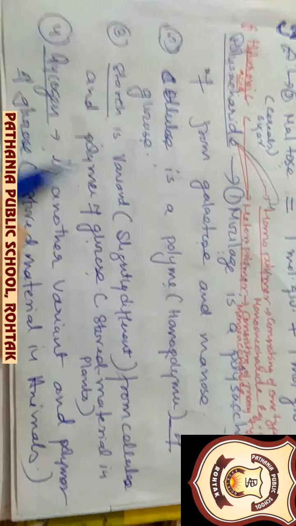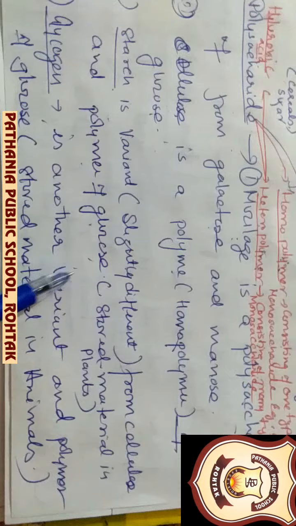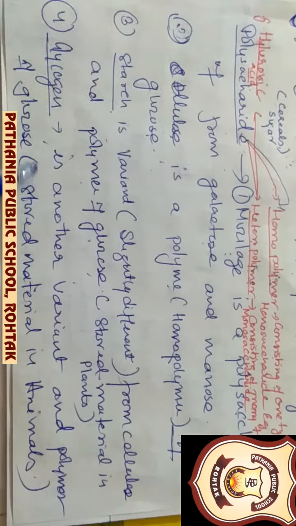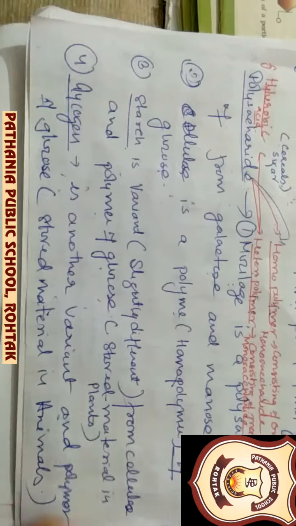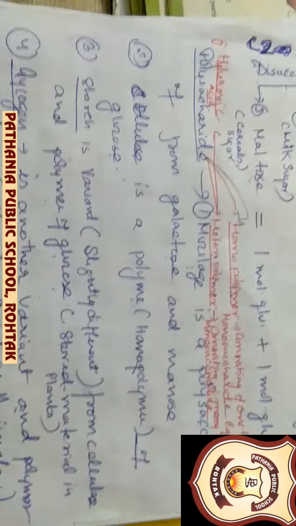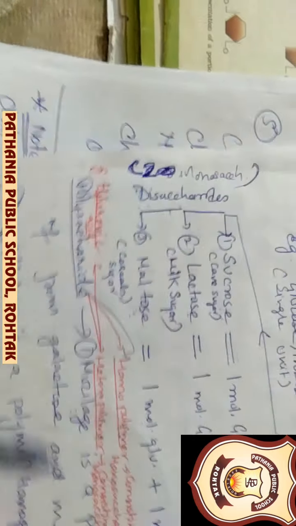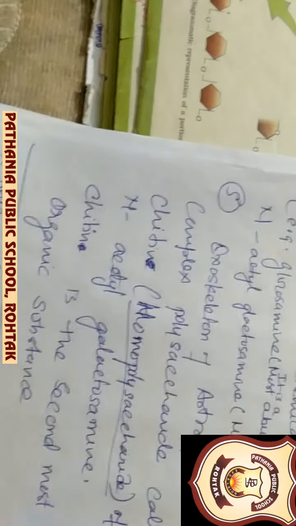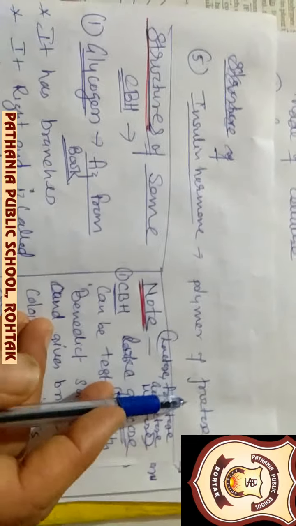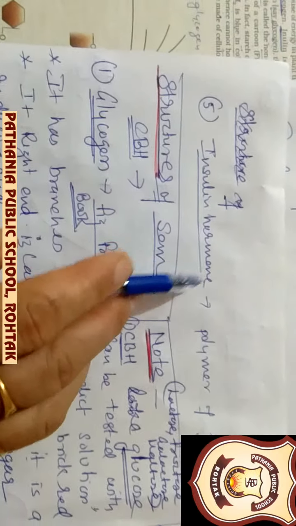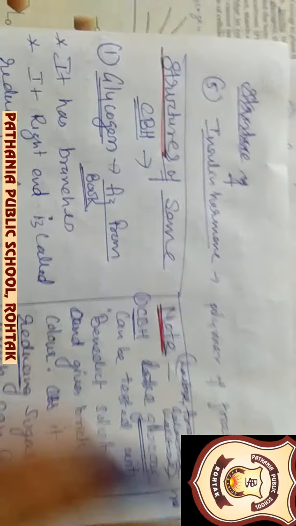Glycogen is again a variant, and food is stored in animals in the form of glycogen; it is again a polymer of glucose only. These are the polysaccharide examples. One more example is inulin, which is a polymer of fructose. Now polysaccharides are completed.